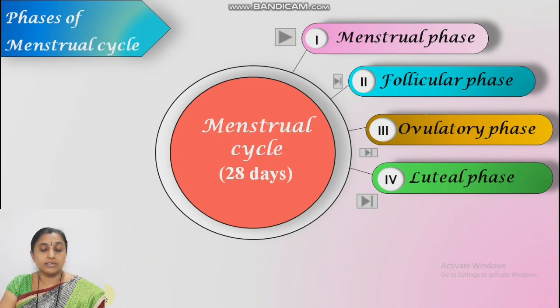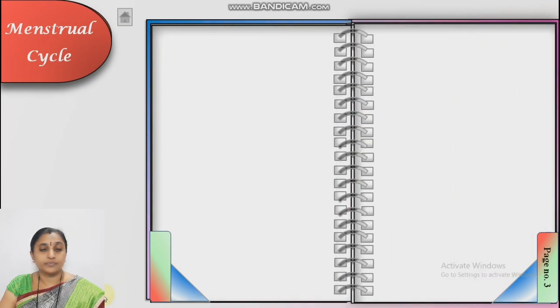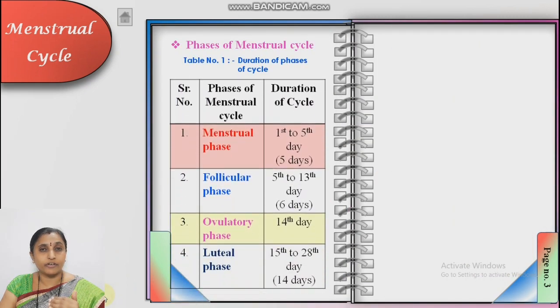Now next, see the next page. To simplify your study, I have given here a table for easy study. For MCQs or one-sentence answers, you must know the duration of each phase of the cycle. First to fifth day, that is 5 days, is the menstrual phase. During these 5 days, what happens in a female human being? Bleeding takes place in the uterus and discharge of blood takes place through the vagina. Five days.